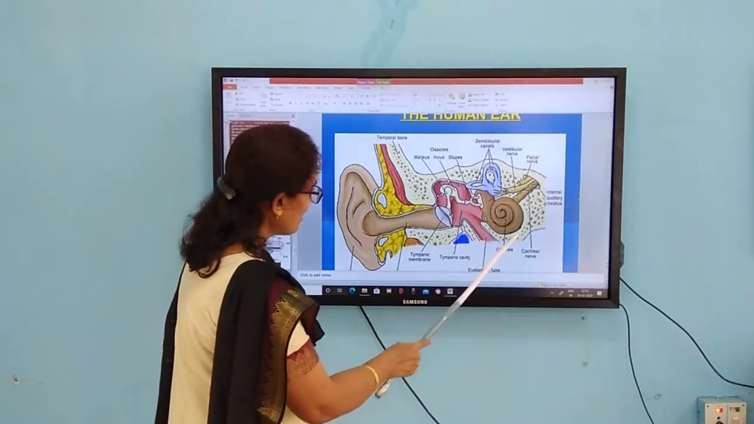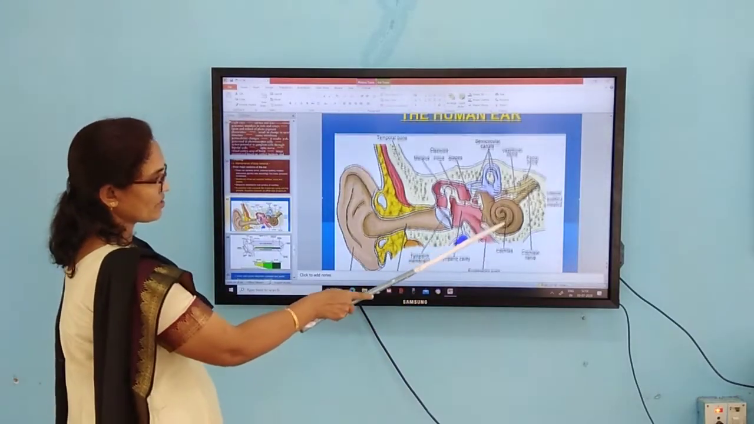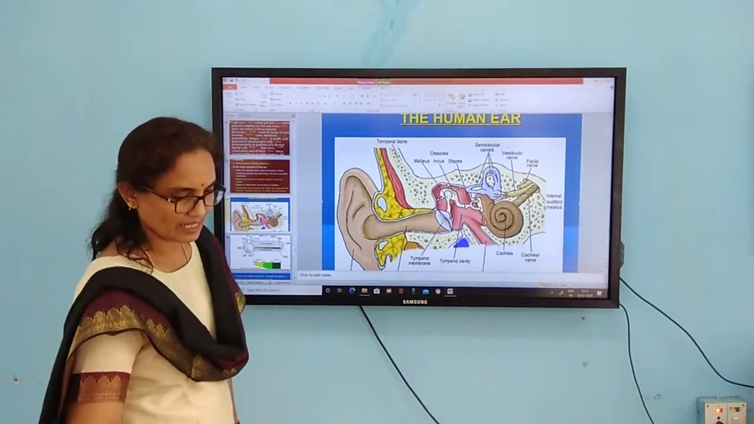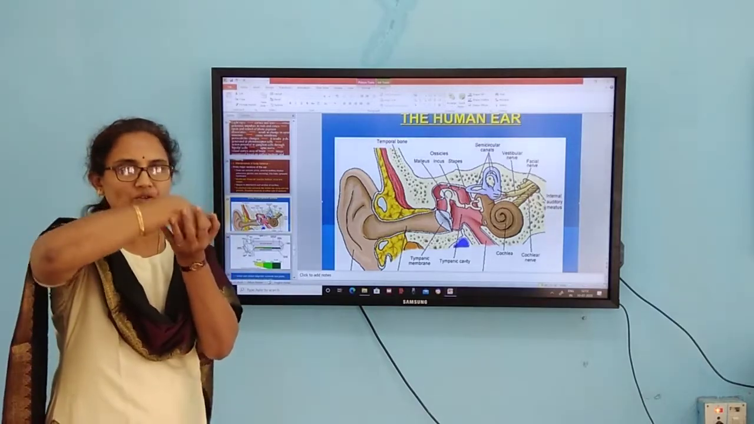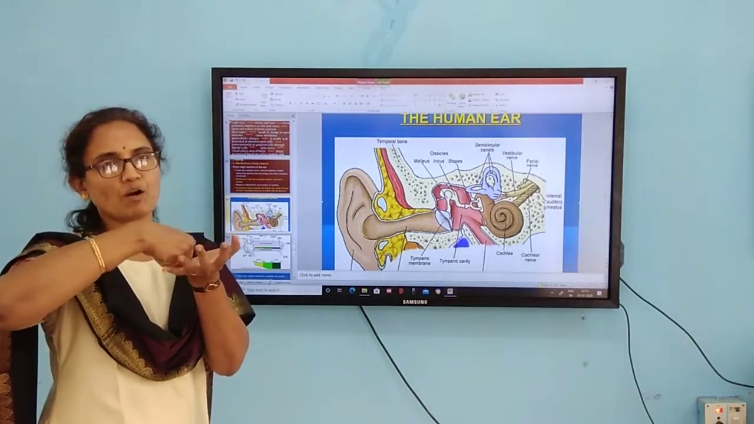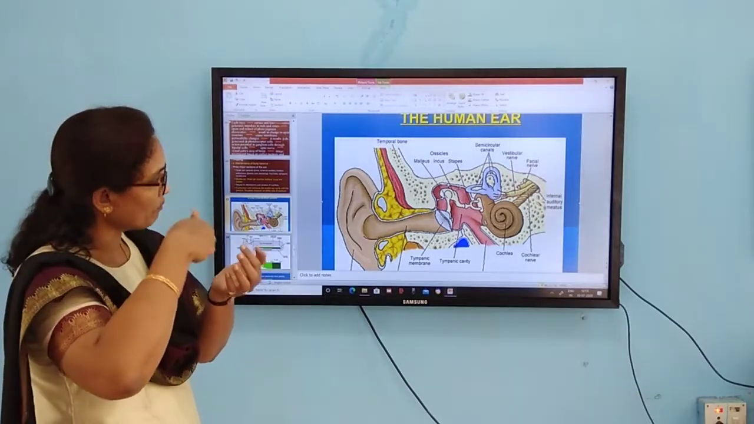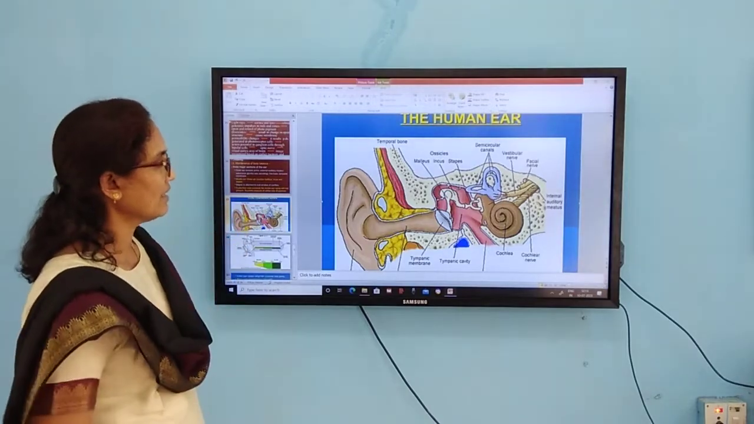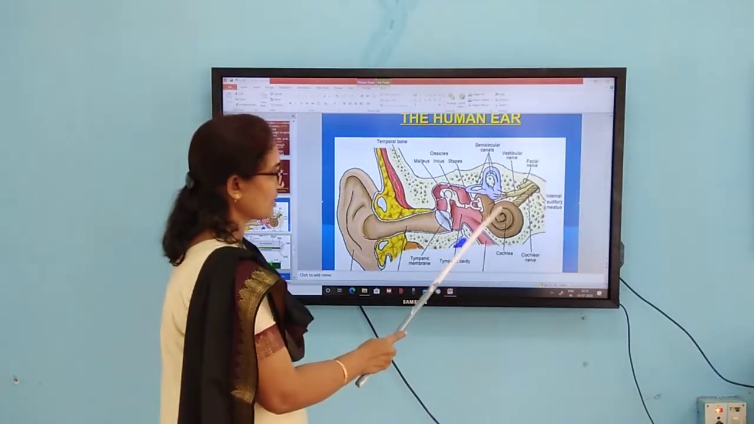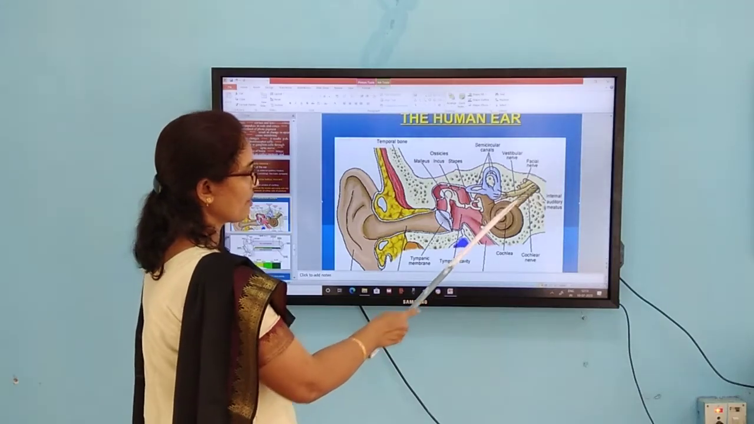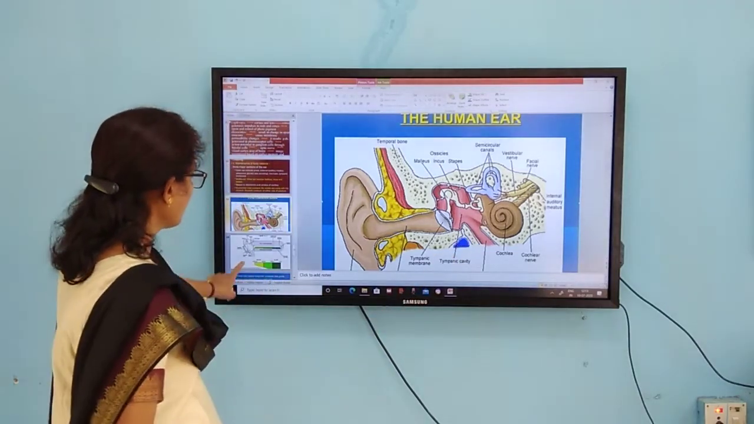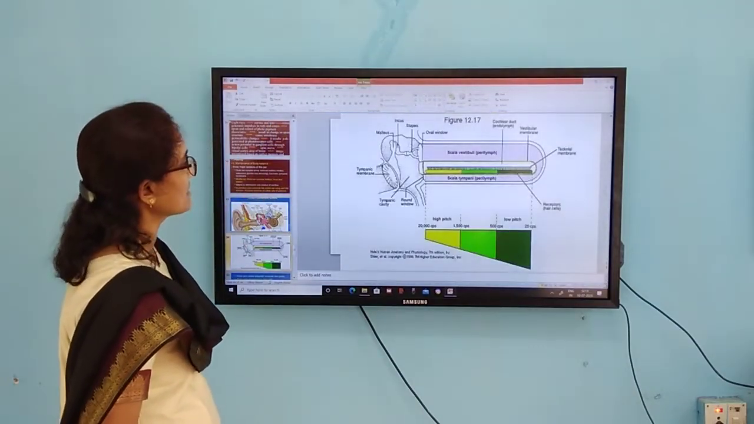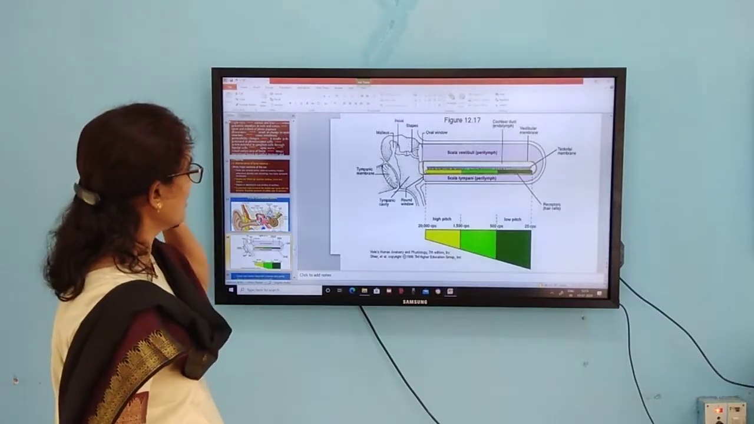Then coming to the internal ear, you can find a spring-like structure. This is called the cochlea, and three semicircular canals are also present. All these we call the membranous labyrinth. It is placed in a bony structure, which we call the bony labyrinth. The bony labyrinth and membranous labyrinth together we call the internal ear. The auditory nerve takes the impulses from this cochlea.